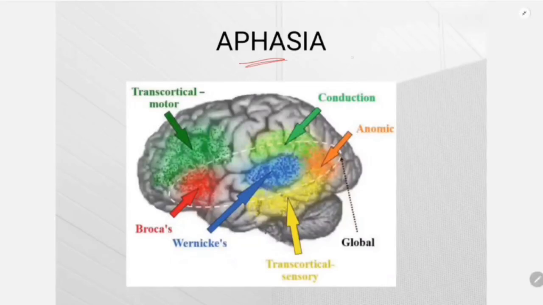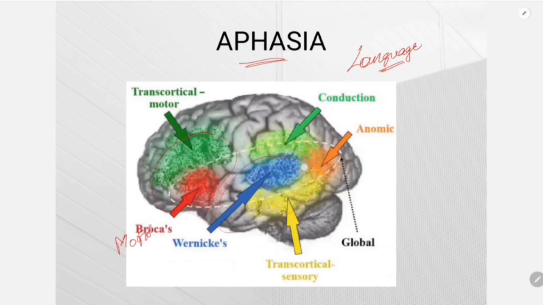இப்போ aphasia பற்றி பார்க்கலாம். Aphasia is a disorder of language. So there is an inability to either understand the language or to communicate using a language. இப்போ என்னன்னு பார்த்துட்டோம்னா we have to know the basic anatomy, and this is the frontal lobe, and in the inferior frontal gyrus we have the Broca's area, which is also called as the motor area.